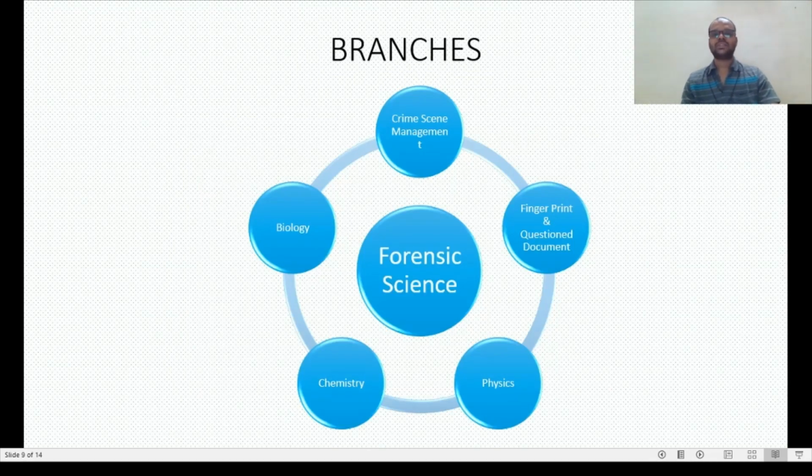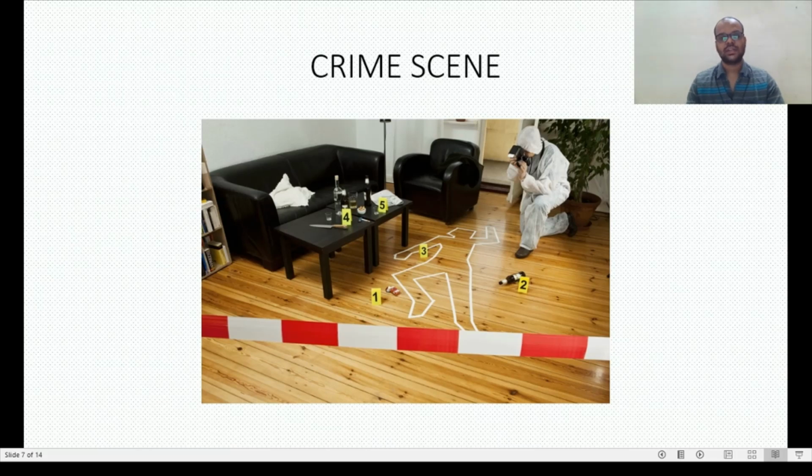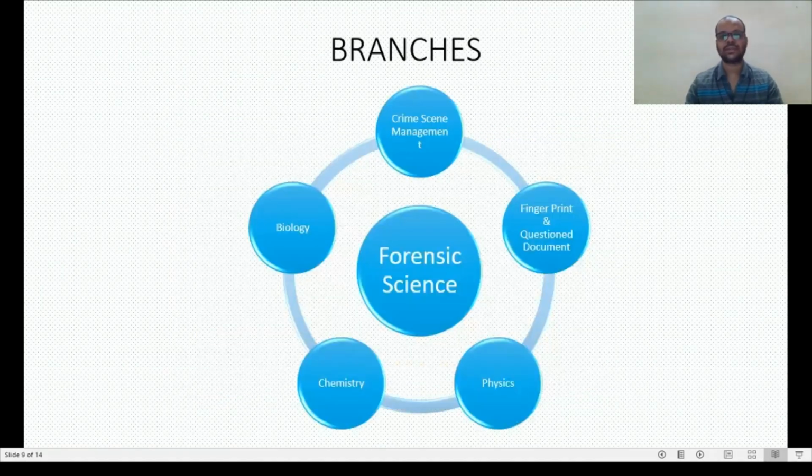Now, branches of forensic science. There are 5 main branches of forensic science. Crime scene management means the management of the crime scene. Then fingerprint and question document. Fingerprint means the impressions of fingerprints. Question document means any forged or suspected document, such as bank statements, bank checks, bonds, that come under question document.